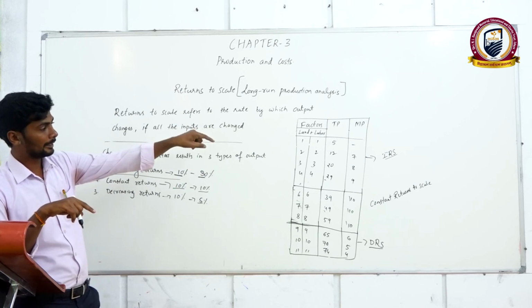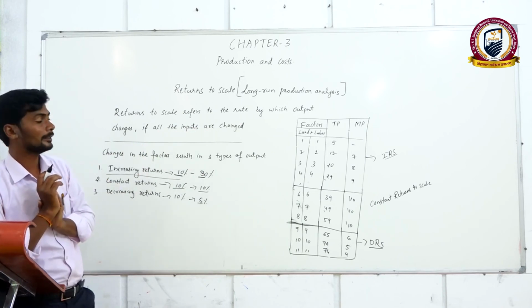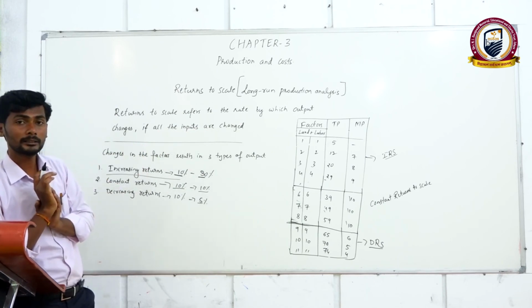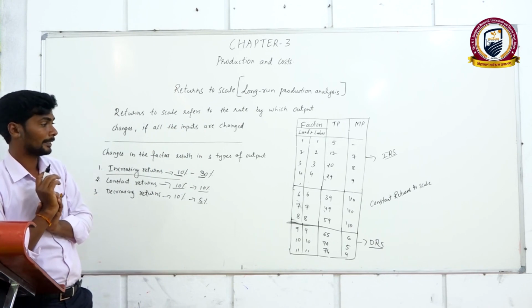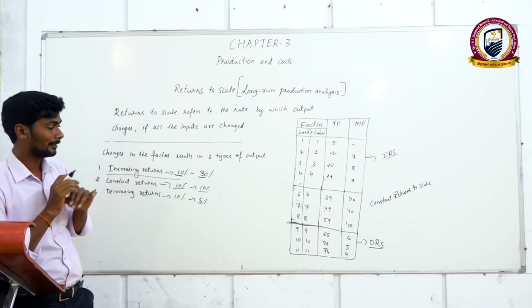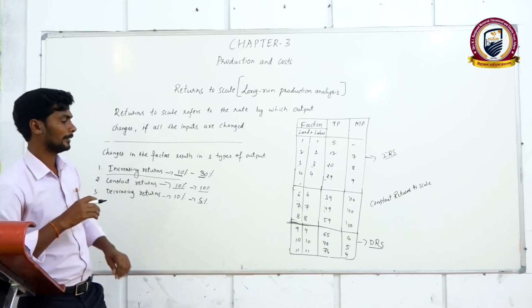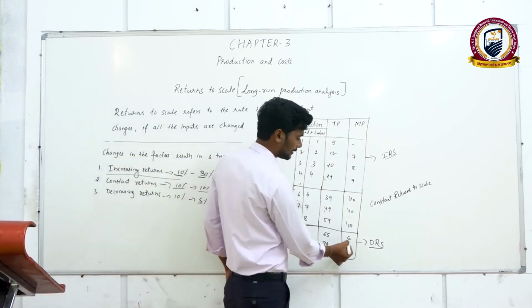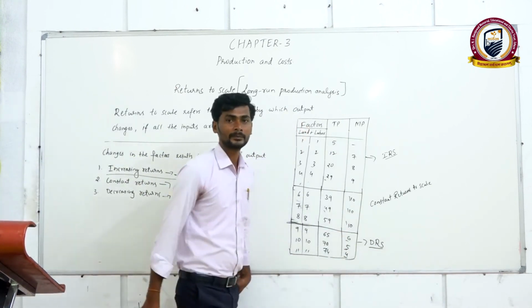Earlier 7, 8, 9 units it was increasing in the stage of increasing returns to scale, and at constant returns to scale it was increasing by 10 units with each increase in the inputs, and at the last stage, decreasing returns to scale, it is increasing by 6, 5, 4 like that.